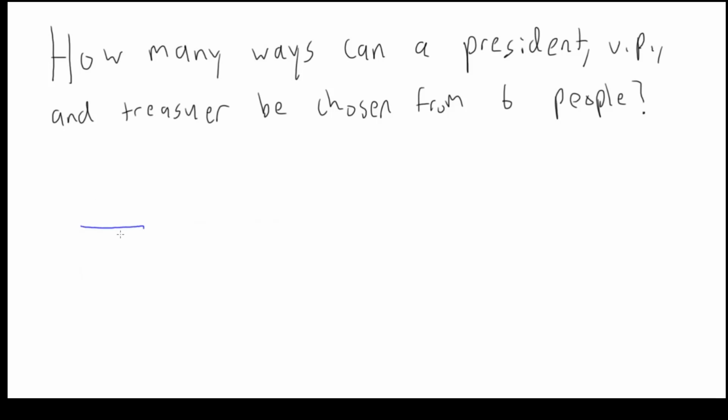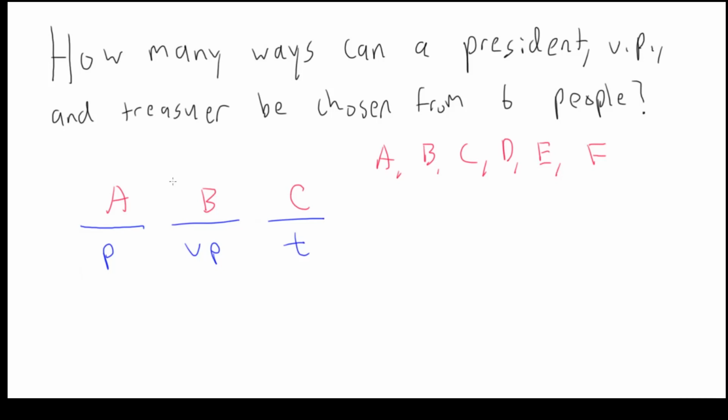So we're choosing a president, vice president, and treasurer. And let's just call our people A, B, C, D, E, and F. So one way that you could choose a president, vice president, and treasurer from those 6 people would be person A as president, person B as vice president, and person C as treasurer.